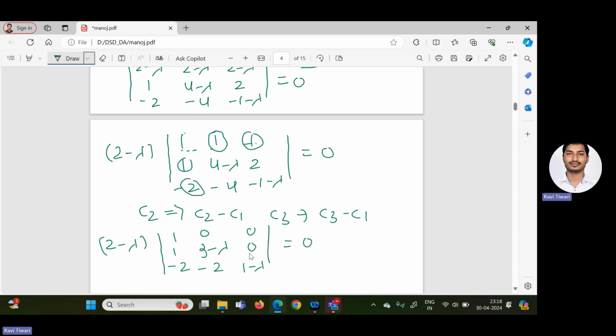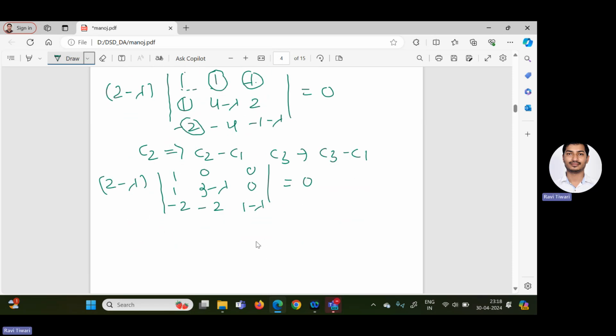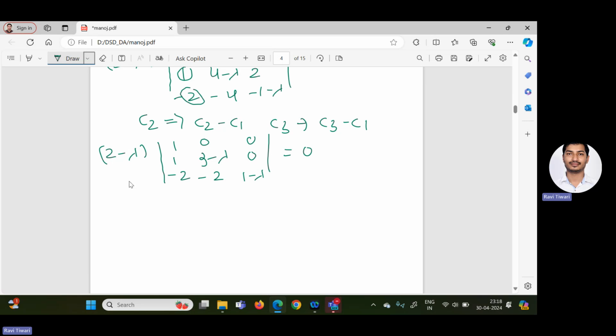So now this determinant is converted into a simpler form, because we are able to make two 0s. Now we can expand our determinant along this row. So we can write here 2 minus lambda, and take 1, and then delete the first row and first column.